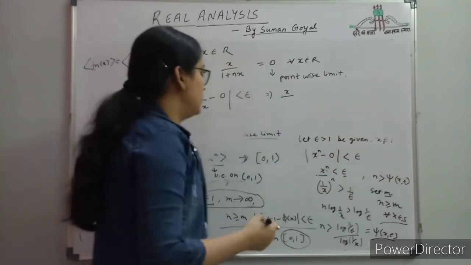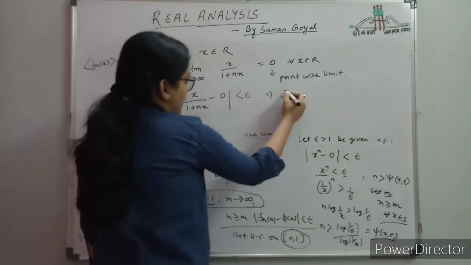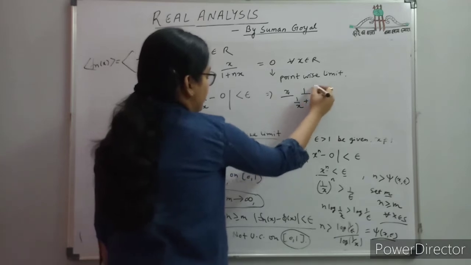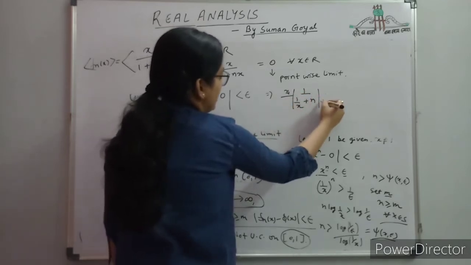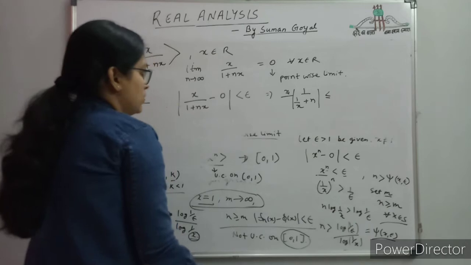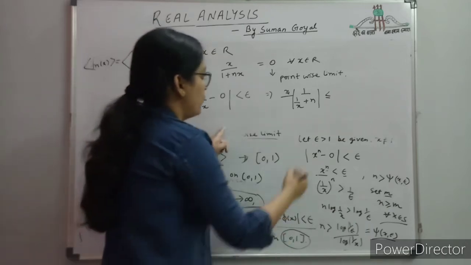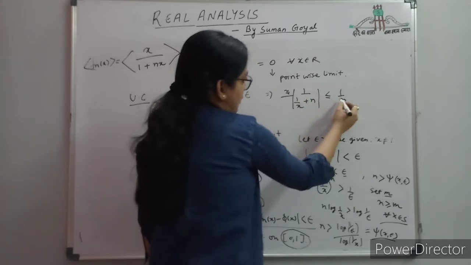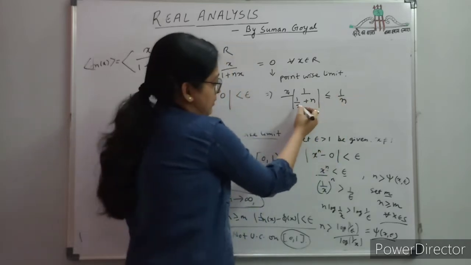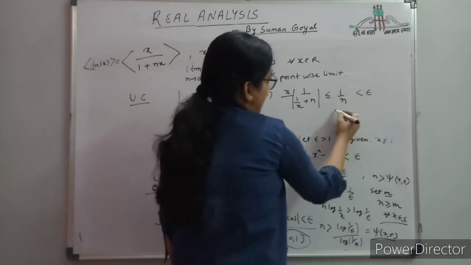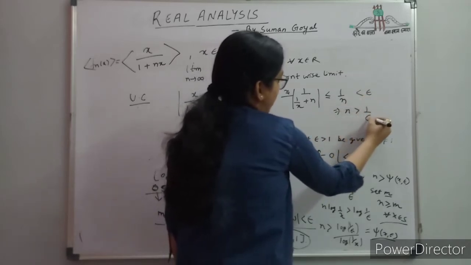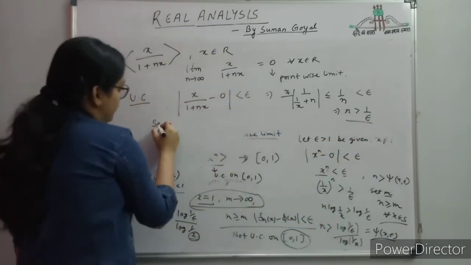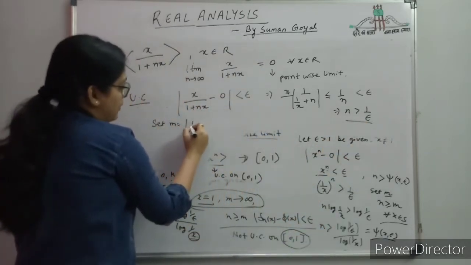We can also get the relation like this, but if possible you can eliminate x. Like if you divide by x, then 1 by x plus n, this is less than or equal to 1 by n, because if anything is being added below, then 1 by n is greater than 1 by n plus 1 by x, and this is less than epsilon. So this implies n greater than 1 by epsilon. From here you get n greater than 1 by epsilon if you set m equal to 1 by epsilon.